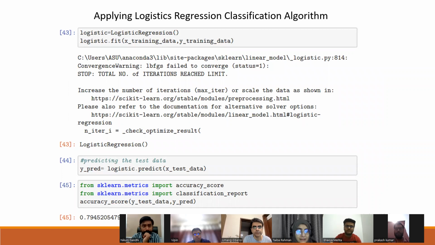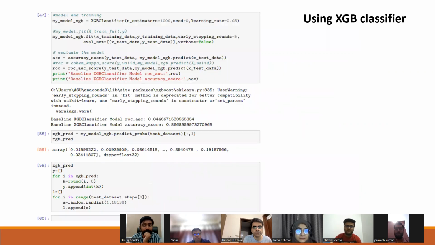Next, we have applied XGB classification. It is also a supervised machine learning method which provides accurate results and is a highly scalable method that avoids overfitting. Here we get 86% accuracy.